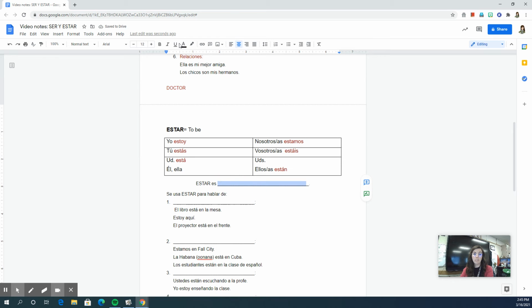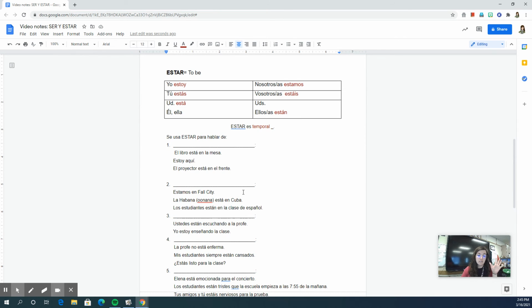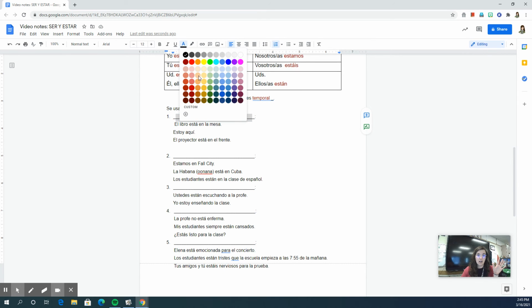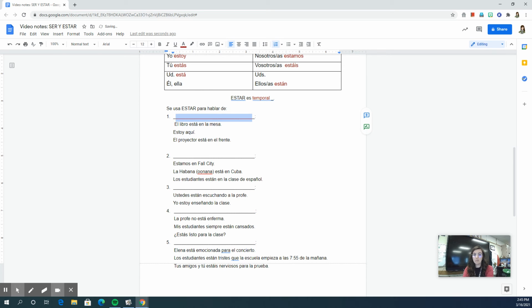Just like ser is more permanent, estar is más temporal. It's more temporary than using ser. Like I can change my emotions a lot faster than I can change the fact that I'm short. Something like that. There are 5 scenarios that we're going to learn when using the verb estar and not ser. We use estar when we're talking about posiciones. Those are positions, like above ground, under the table, next to the lamp, things like that.